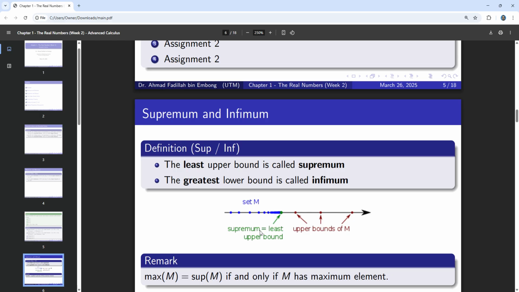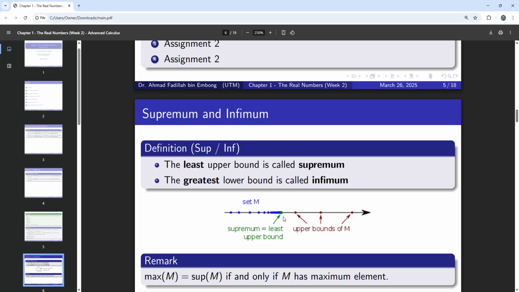So as you can see, for example, the blue one is representing the set M, and here you have a list of upper bounds, the red one and the green one. How you are going to choose the supremum: you are going to take the least upper bound among the upper bounds here.